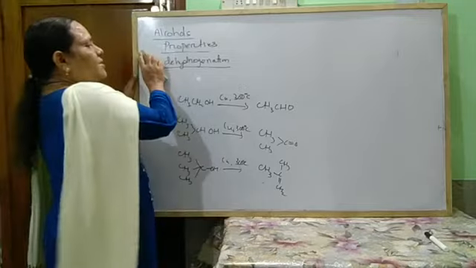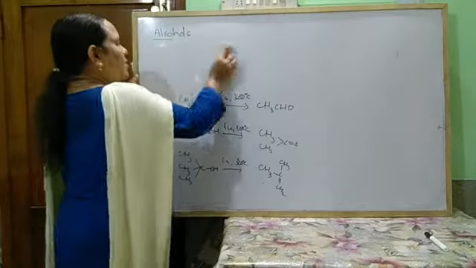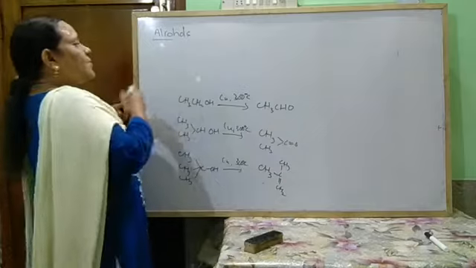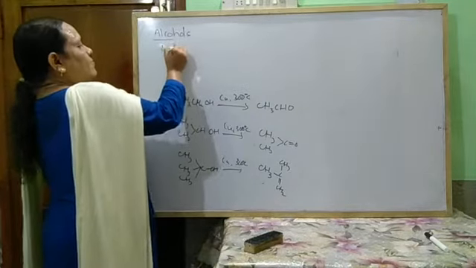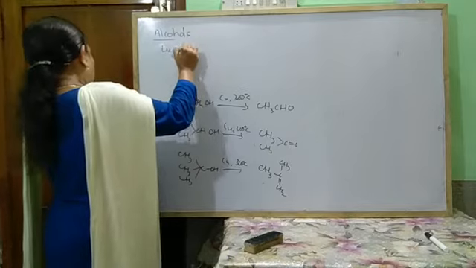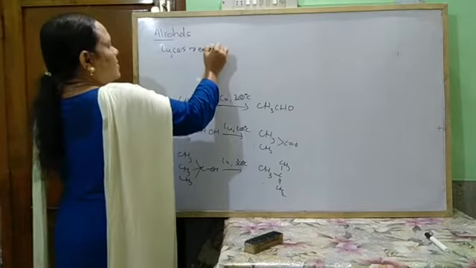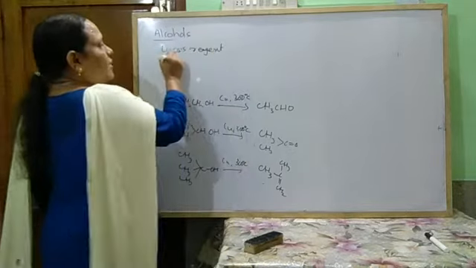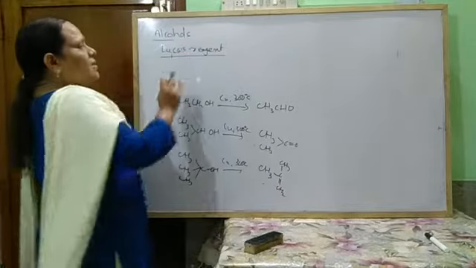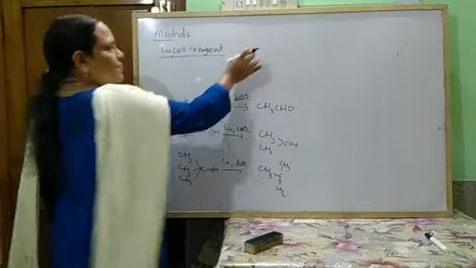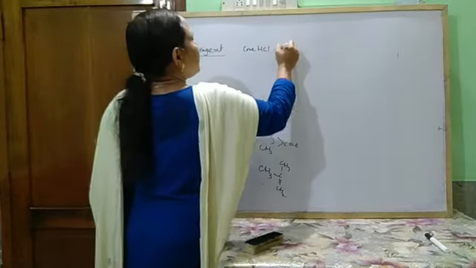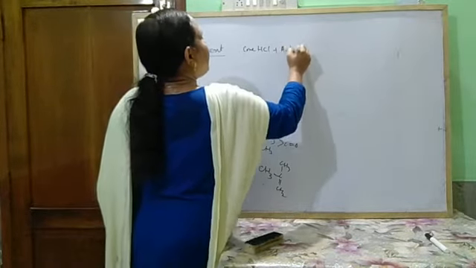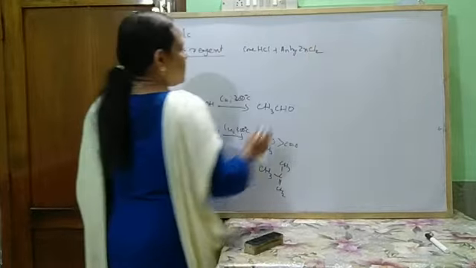This primary, tertiary and secondary alcohol can also be distinguished by using Lucas reagent. So what is Lucas reagent? Lucas reagent is concentrated hydrochloric acid and anhydrous zinc chloride.